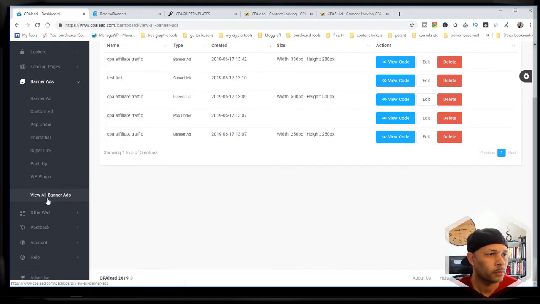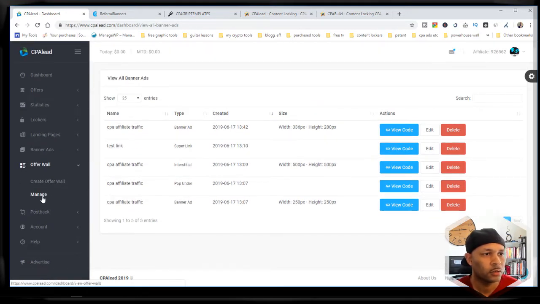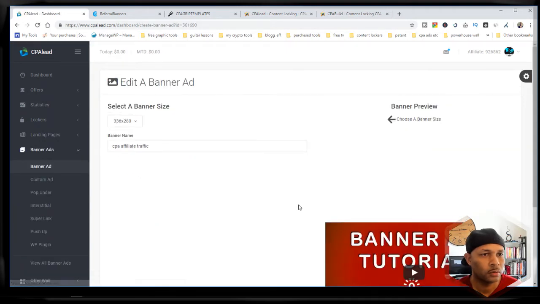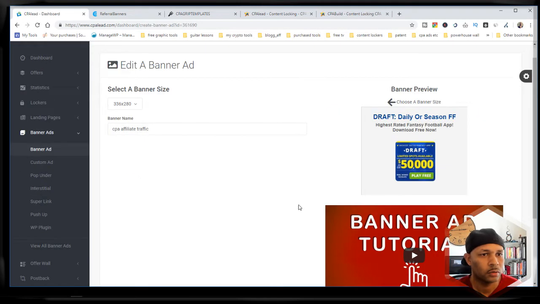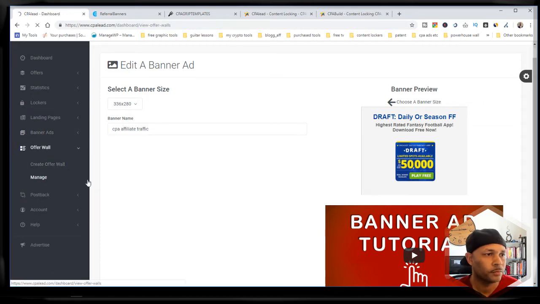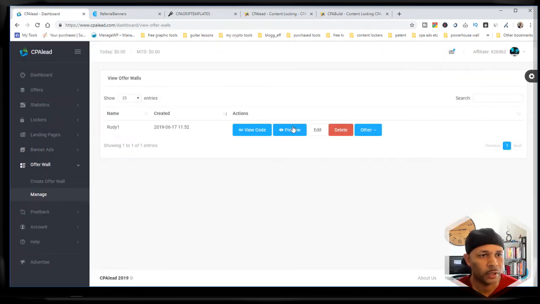And then most of these sites offer a banner wall or offer wall. So if I want to view one, I'm sorry, that's the banner. Let me go back. So I did a basic banner.